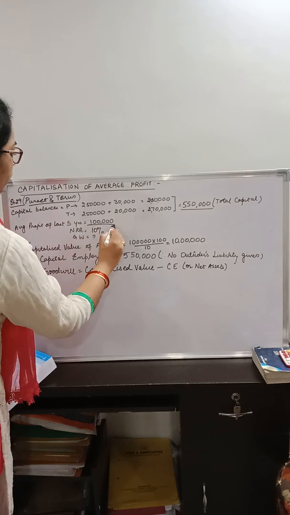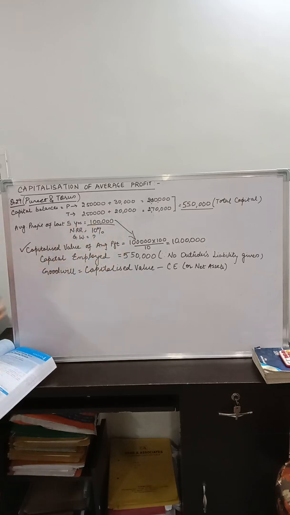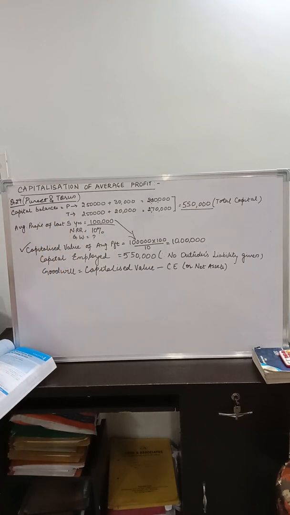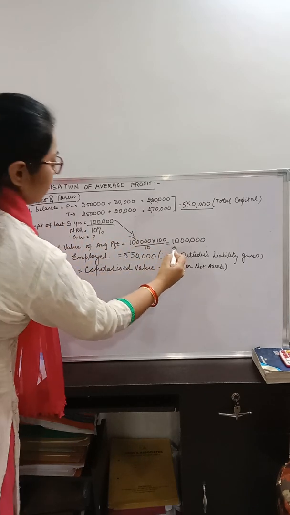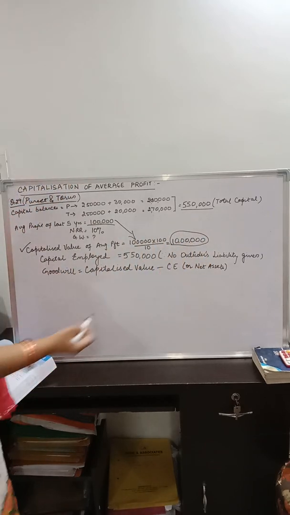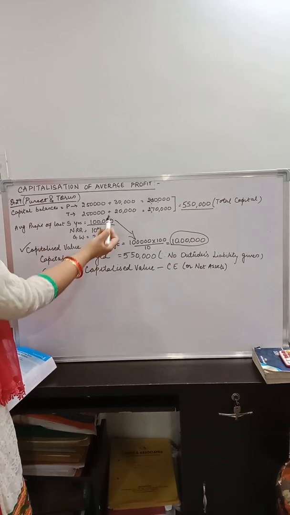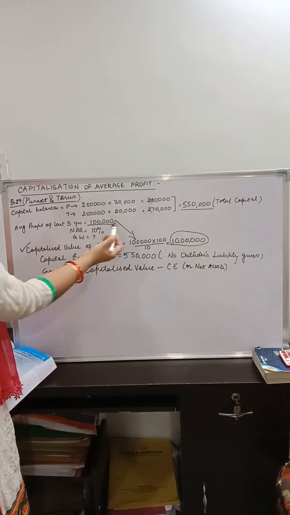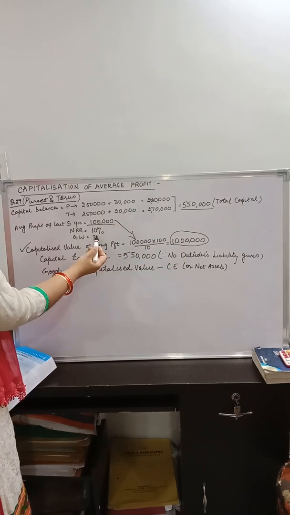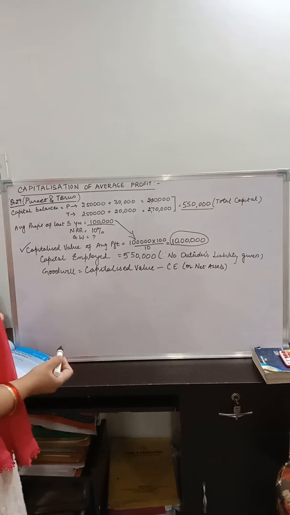Average profit, since this is already given to us in the question, we will just put it here in the formula into 100 upon rate, because this 10 is the percentage of normal rate of return. So the capitalized value of average profit comes out to be rupees 10 lakh, which means using rupees 10 lakhs at a return of 10%, you are earning 1 lakh rupees. At a capital of 10 lakh, for 10% of return, you are getting 1 lakh rupees. The reverse of the equation, like I told you.